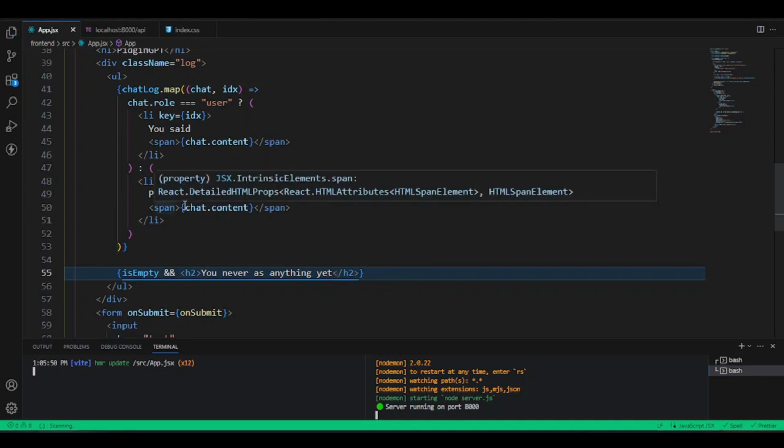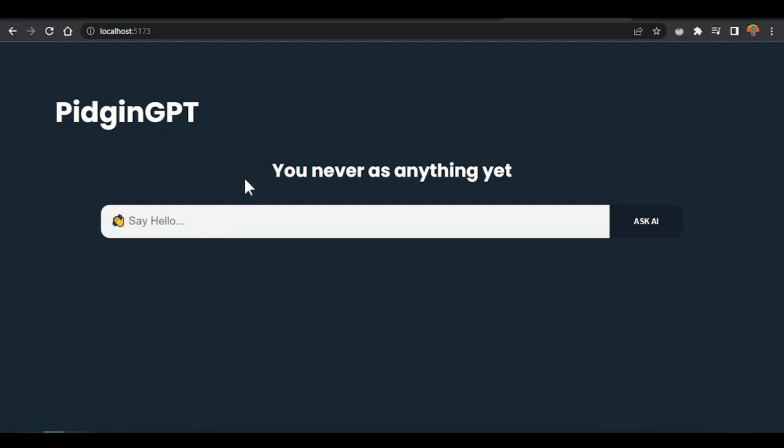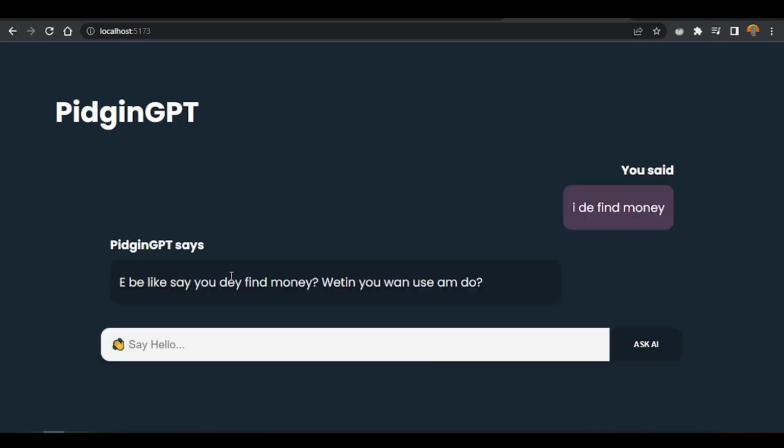So if you check our code again, or if you check our browser, we're supposed to get that text for here, say you never ask anything. And of course, if we say I dey find money, you go see say e dey respond, and that error or that message will be put for here.